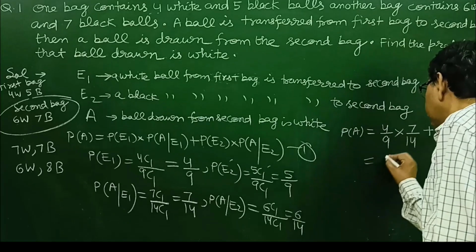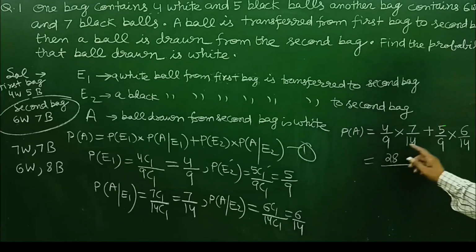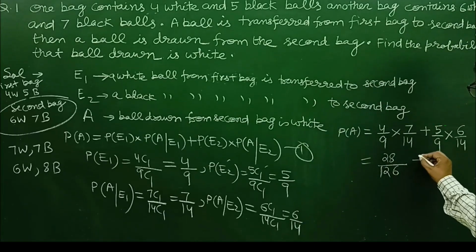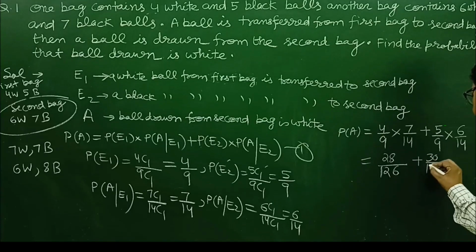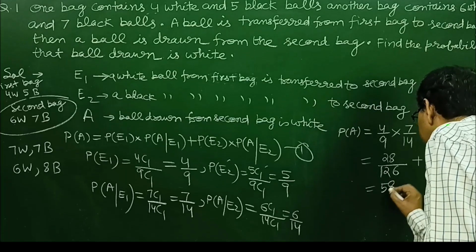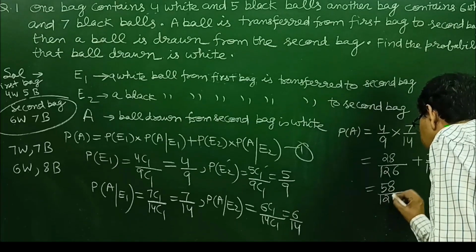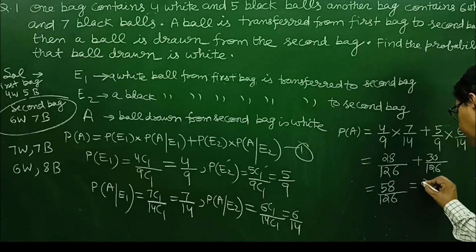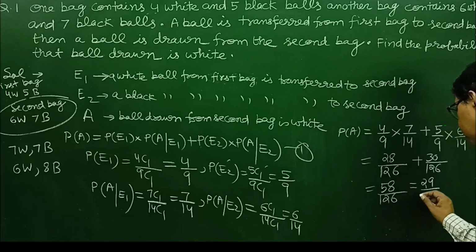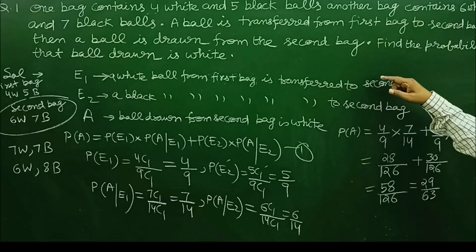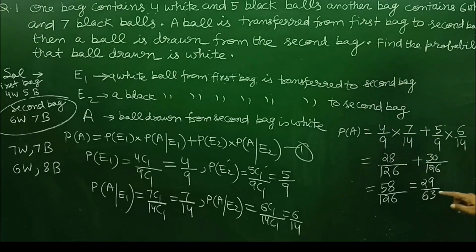So this is equal to 28 upon 126 plus 30 upon 126, which is equal to 58 upon 126. And if you want to simplify it further, this is equal to 29 upon 63. So the probability of drawing a white ball from the second bag is equal to 29 upon 63.